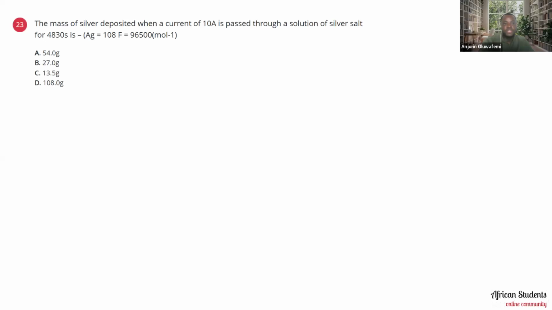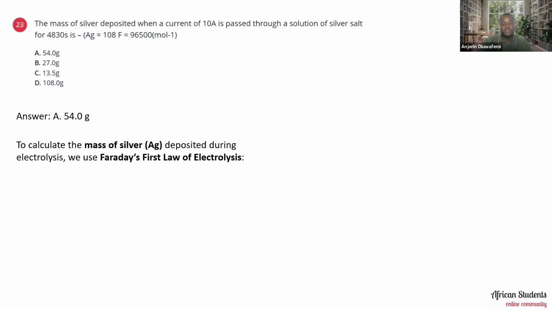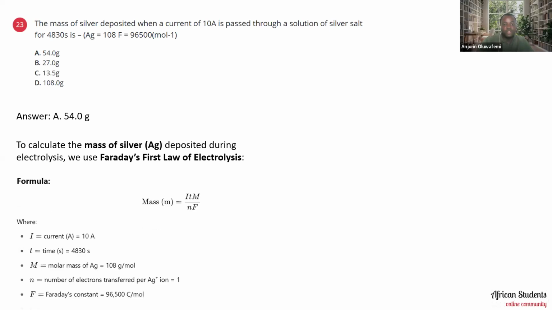The mass of silver deposited when a current of 10 amperes is passed through a solution of silver salt for 4,830 seconds is, okay, is it A, B, C, or D? Now, when you go through the calculation, you should end up having 54 grams as the mass. To calculate the mass of silver deposited during electrolysis, we use Faraday's first law of electrolysis. From that first law, mass equals current multiplied by time, divided by the number of moles in the Faraday constant.